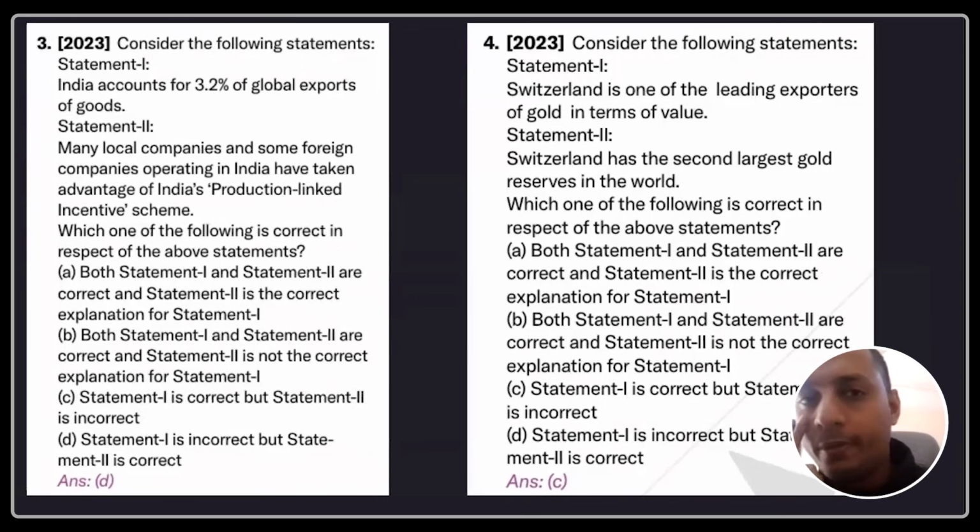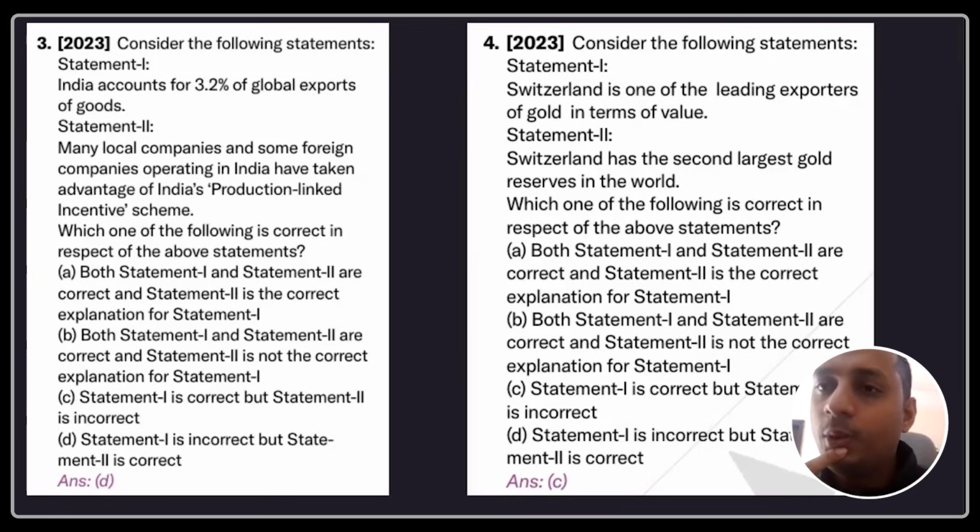Now, what did UPSC do here? In my logical elimination session, I have discussed a technique called how does UPSC change the data? UPSC does it in two ways. The one is that UPSC will add a zero. So the 100 billion in Paris Agreement, UPSC changed it to 1,000 billions. National Infrastructure Investment Fund was 40,000 crores, and UPSC changed it to 4 lakh crores. So this is one thing that UPSC do, add or decrease zeros.